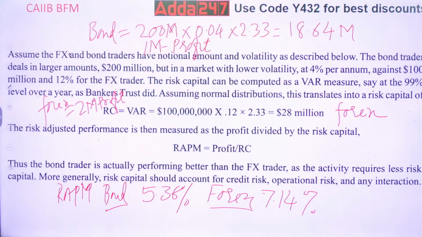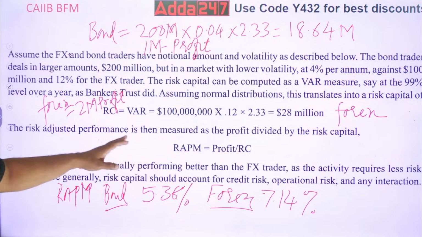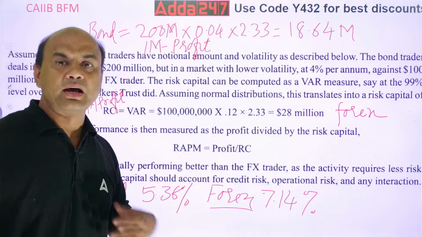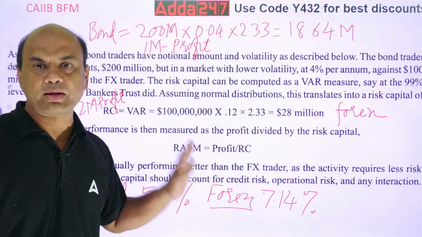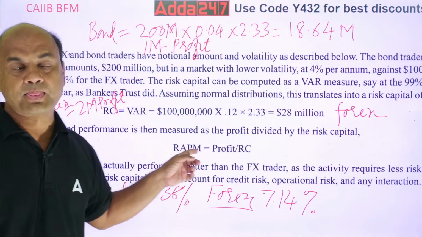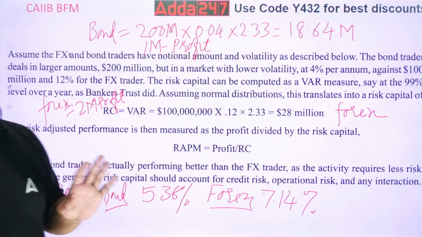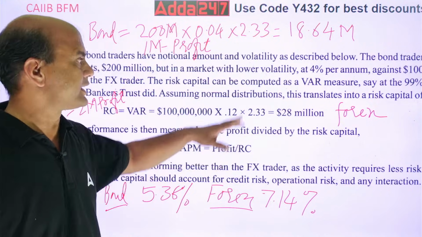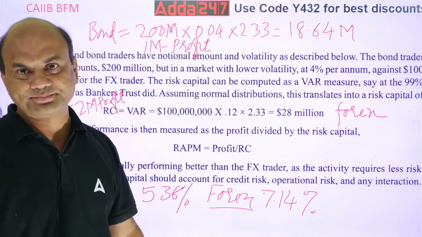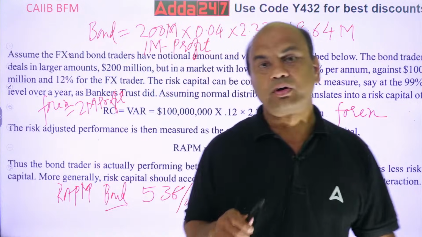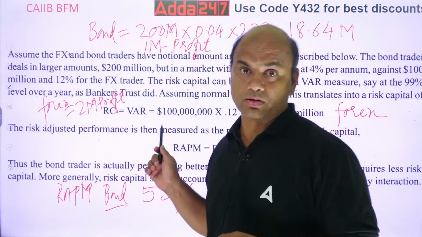Right? So, if you calculate with RAPM now, then Forex is more profitable. If I am the investor, I'll invest in Forex. Why? Because I am getting 7.14% RAPM. It depends on the profit which I am getting. Okay, everything is on the profit versus my risk capital. Okay, this is the second numerical which is asked for this.